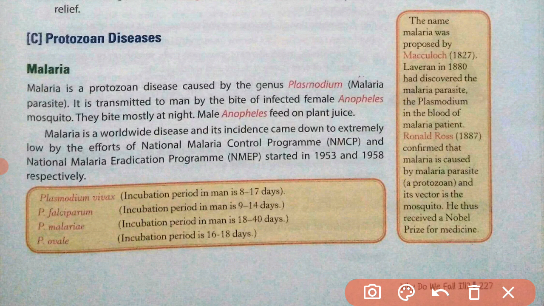Now this protozoa is transmitted to man by the bite of an infected female Anopheles mosquito. This protozoa lives in the saliva of the female Anopheles mosquito, and when this mosquito bites the man, the protozoa gets transmitted into the body of human beings. And this Anopheles mosquito mostly bites at night.